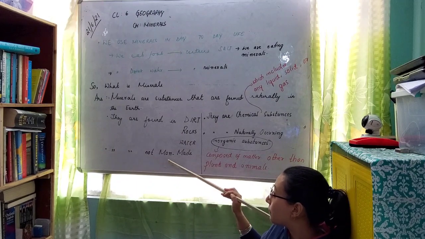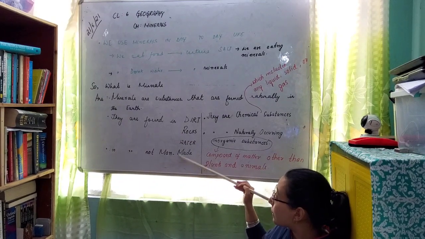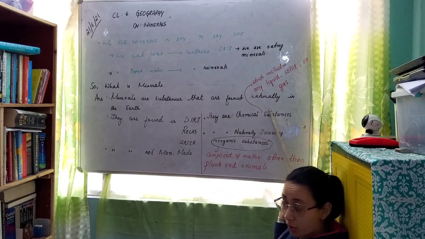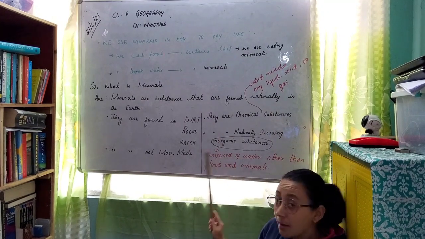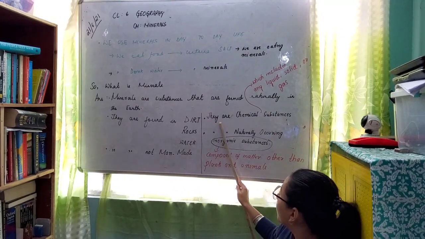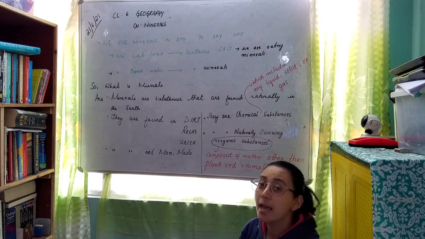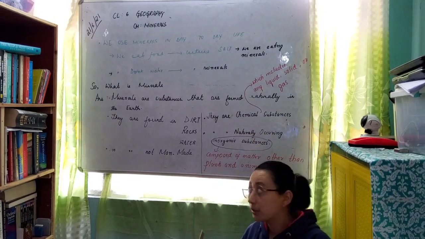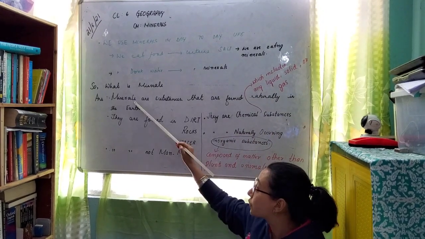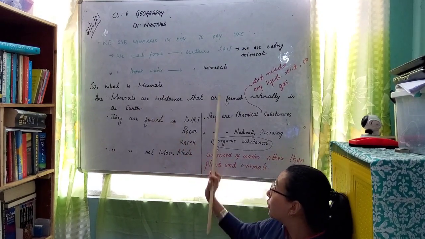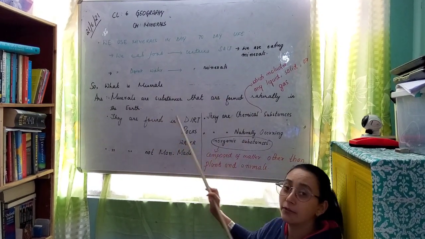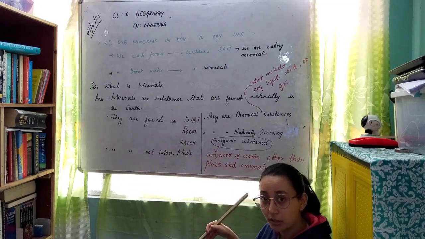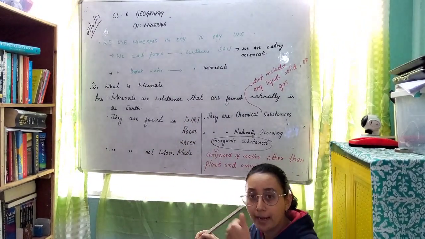They are not man-made because they are made naturally by a process. So we discussed three things: minerals are formed naturally, they are found in dirt, rocks and water, and they are non-man-made.